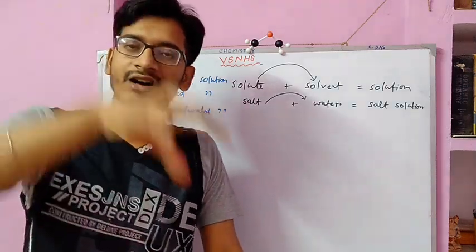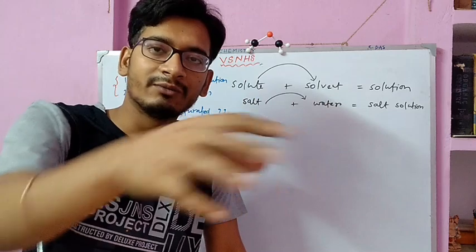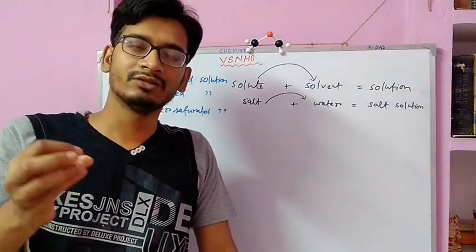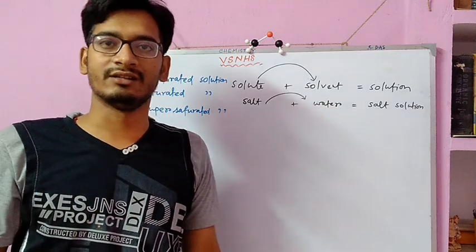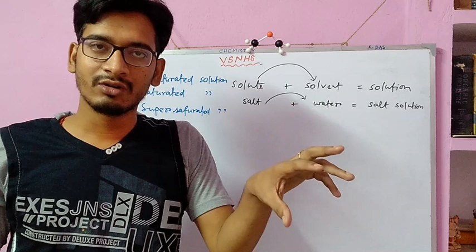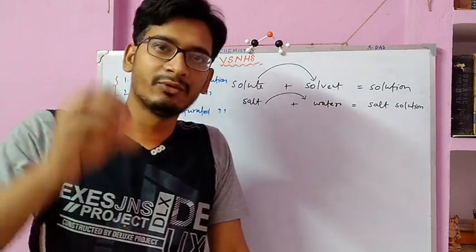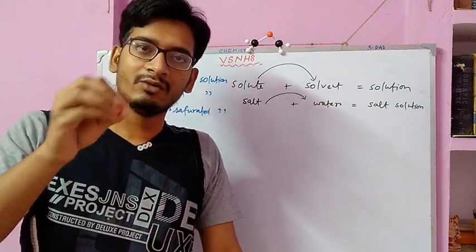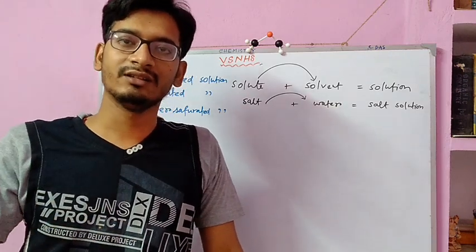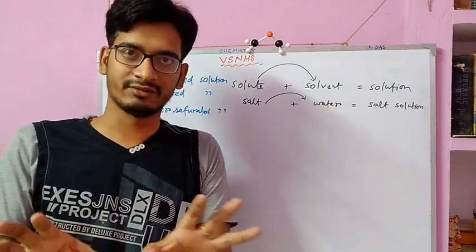But when you added the third spoon, some part of the salt could not be dissolved because the solvent gets saturated. Its ability to dissolve solute is fulfilled, totally finished.